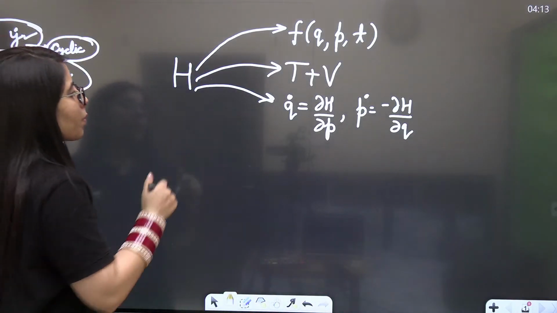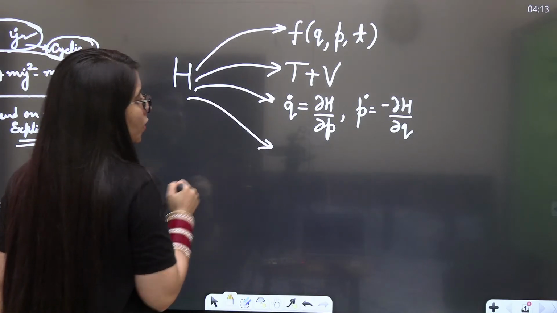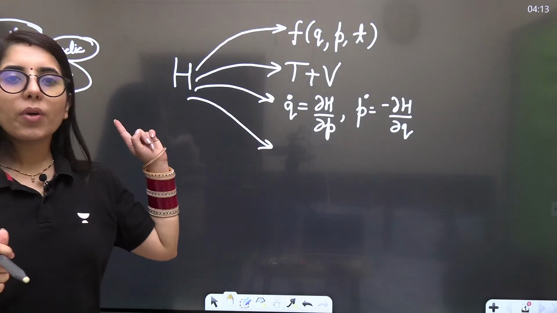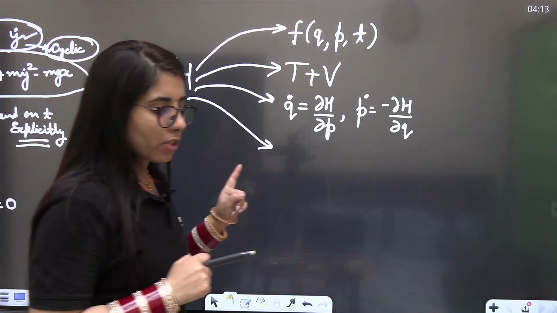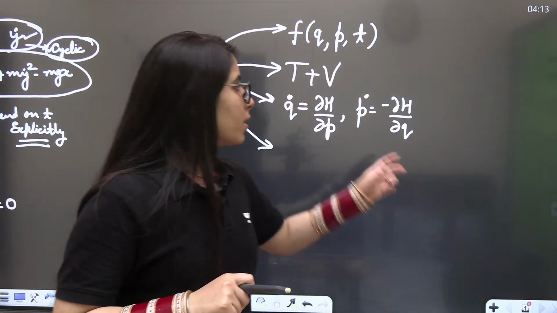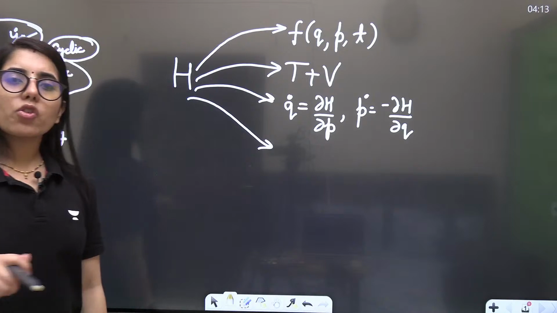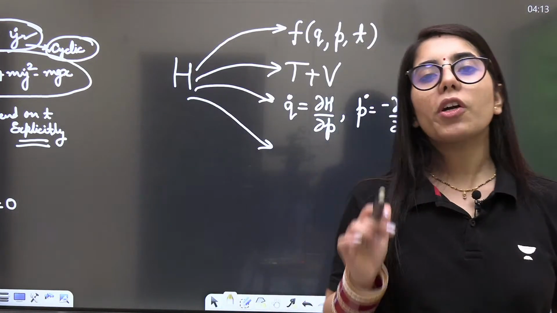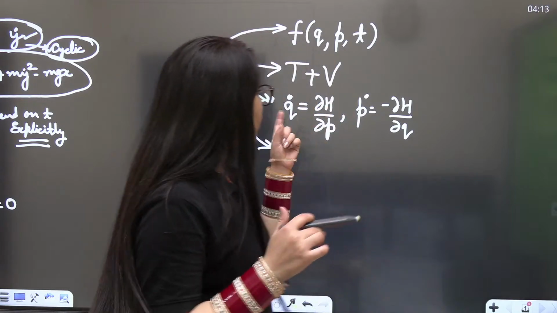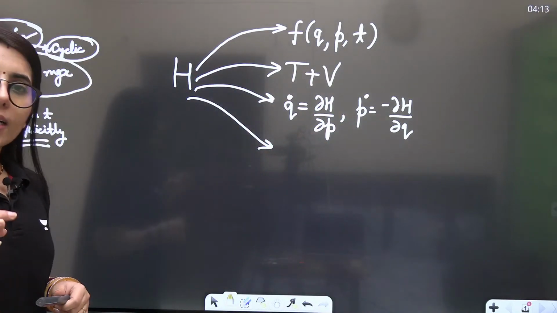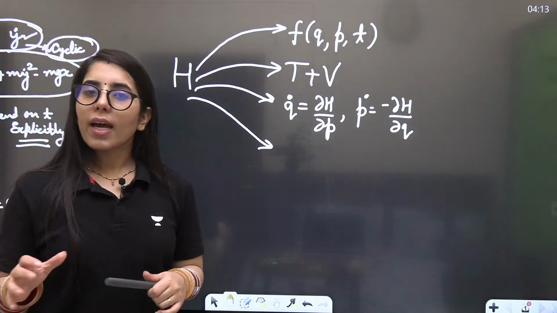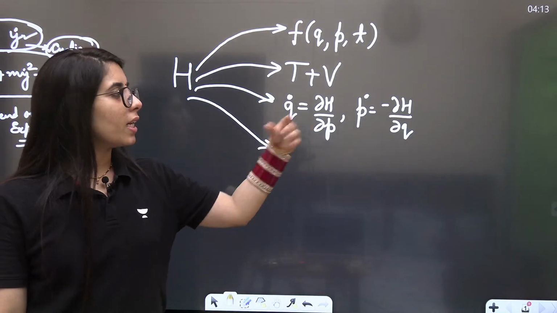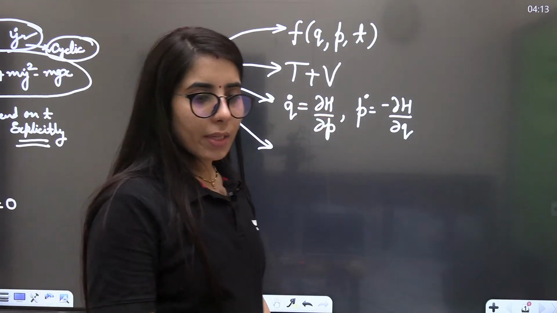At the same time, these two expressions, like there we had the generalized momentum expression, in the same way here, these two expressions will help us get the relation anytime we want to find q dot in terms of p and p dot in terms of q. The dots here represent the derivative with respect to time, differentiation with respect to time. So you can write it as dq upon dt, and you can write it as dp upon dt.